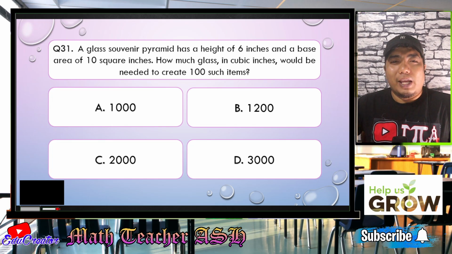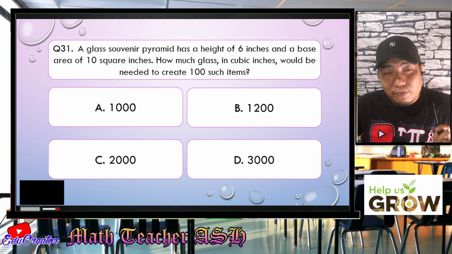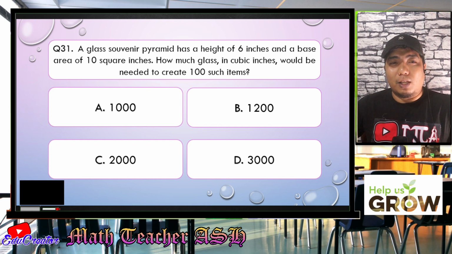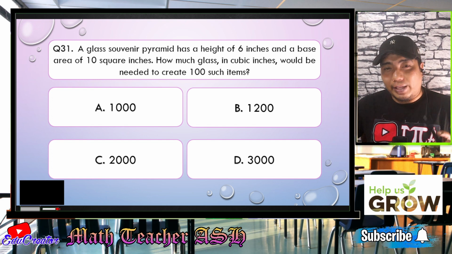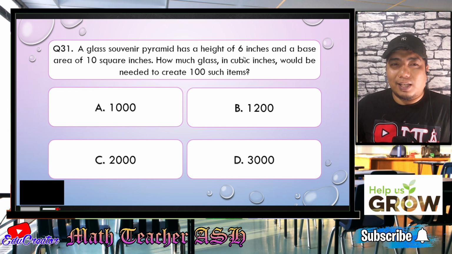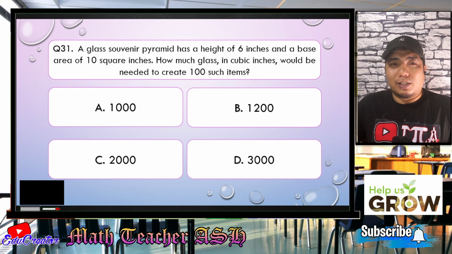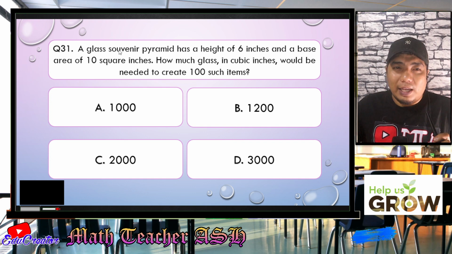Alright, math learners, in order for us to know how much glass is needed, first we need to get the volume of the glass pyramid. Remember that the pyramid has the formula volume equals 1/3 times the base times the height. The height here is 6, the base area is 10, so that is 10 times 6, that is 60. So, 60 divided by 3, the answer is 20. Now, 20 cubic inches is the volume of our glass souvenir.